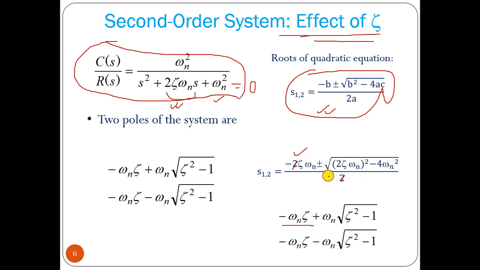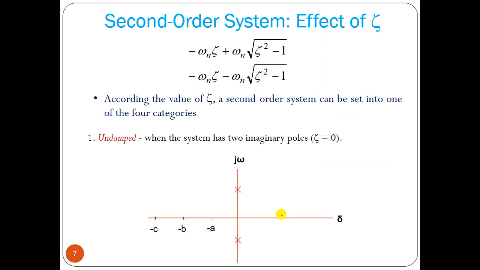Now here we have 2, so here we have 4. If you take 4 outside, 2 will cancel out. And omega n square we can take outside, so omega n into root of zeta square minus 1. We have taken 4 omega n square as a common factor. So these are the two roots of that quadratic equation of the second order system. Now depending on that we can find out the response.